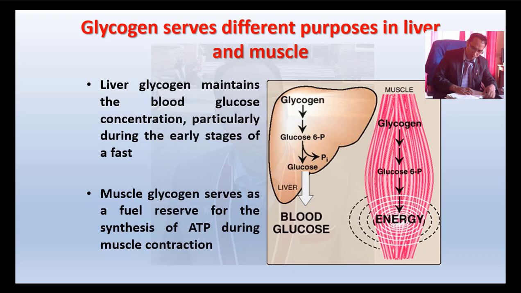Now glycogen serves different purposes in liver and muscles. So the stored carbohydrate has many functions. You have to understand that carbohydrate is a source of energy, and carbohydrate is stored as a reserve food in plants and animals that is important for various purposes.